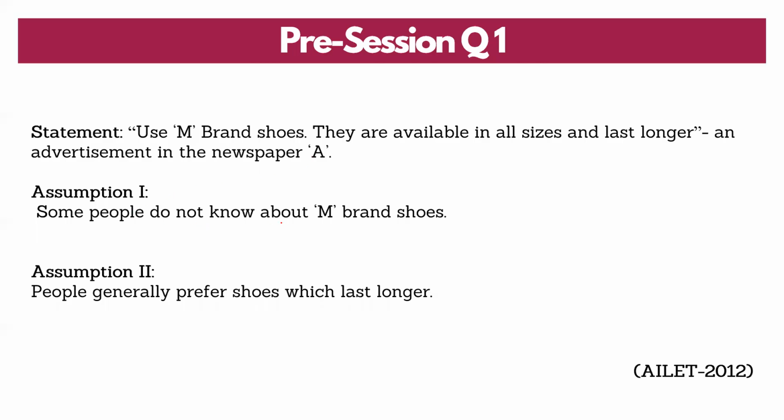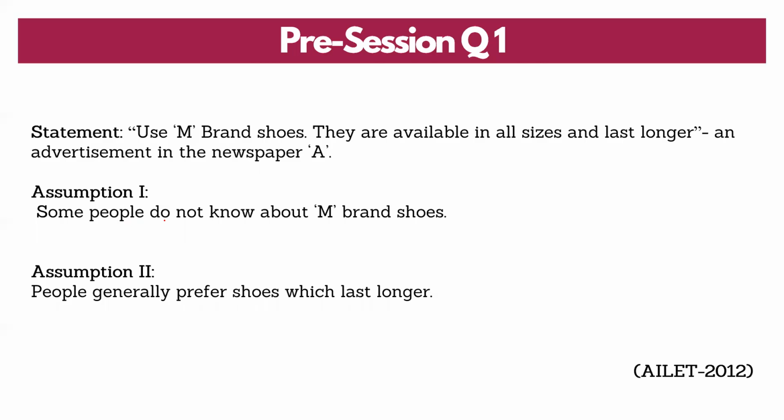Assumption 1. Some people do not know about the M brand shoes. Now understand, the newspaper has taken an action in saying that use M brand shoes. They have advertised. Why would anybody advertise if everybody knows about it? Advertisement is for brand awareness. Advertisement is to communicate a message. Advertisement is to make people aware one way or the other, right? So this looks like a behavioral relationship between the given assumption number 1 and the statement.